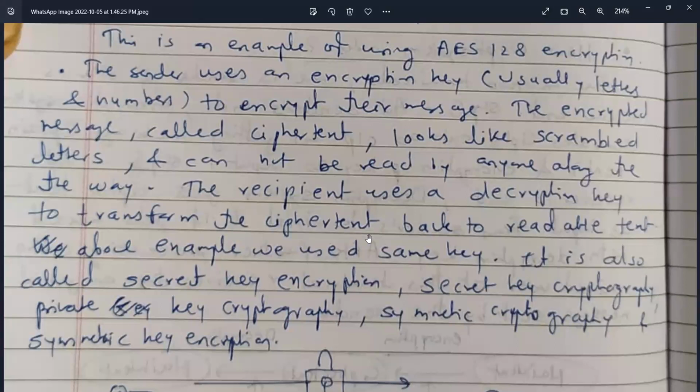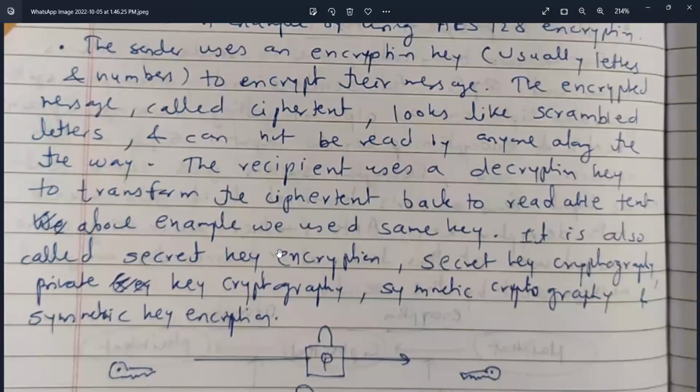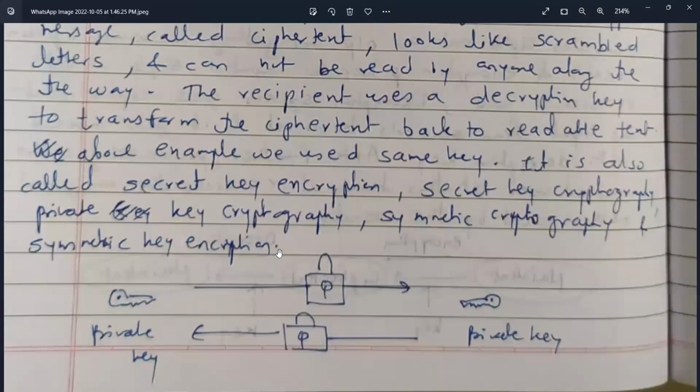The above example uses the same key. It is also called secret key encryption, secret key cryptography, private key cryptography, symmetric cryptography, and symmetric key encryption. This is a private key, and both keys are the same at the sender and receiver side.